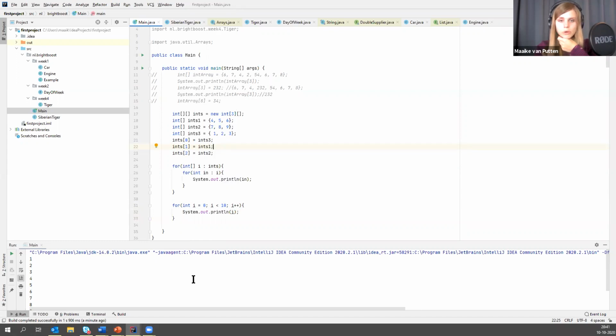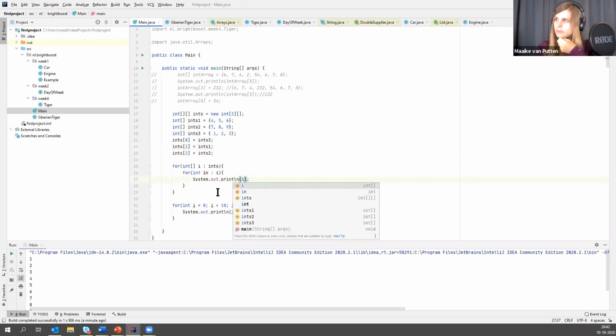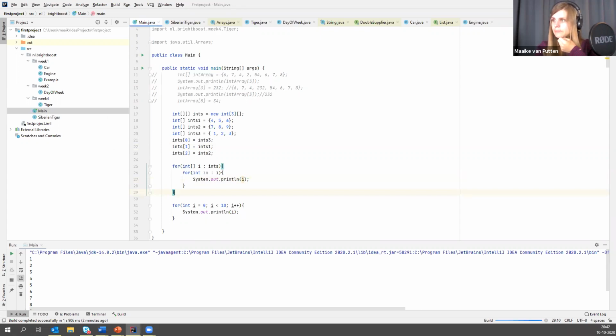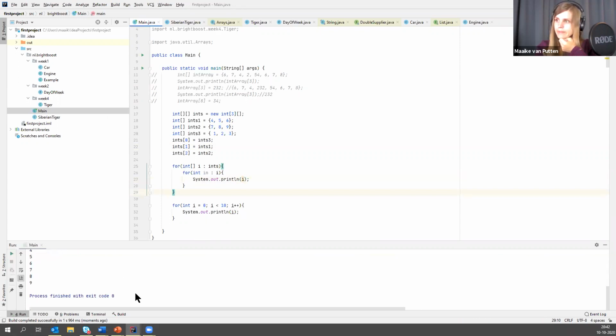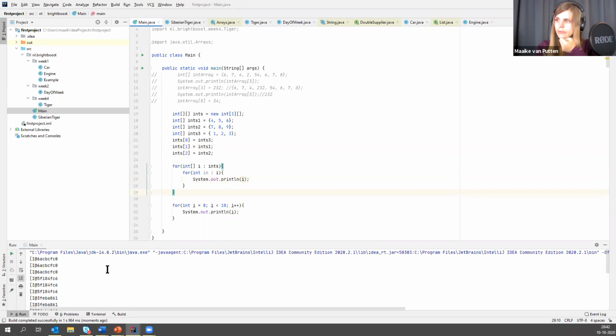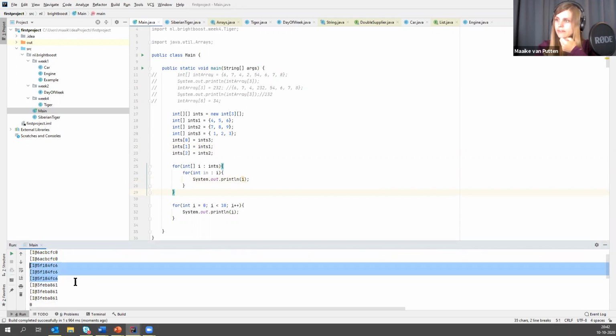Any other questions up to this point about all the loops? Someone's asking, so if we replace the n with i on line 27, no, this won't give an error. It will just print nonsense a few times, 3 times or 9 times actually. Check it out. So it will print this. It will just print the int array 3 times for all of them because they all have length 3.